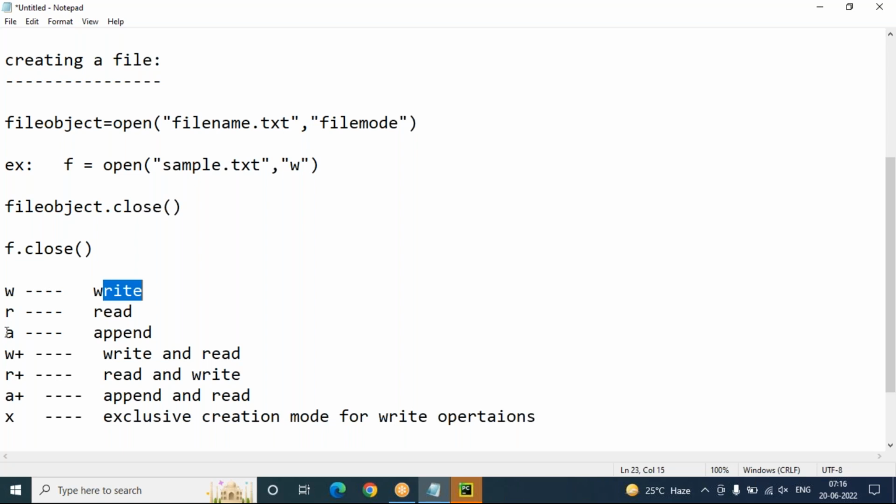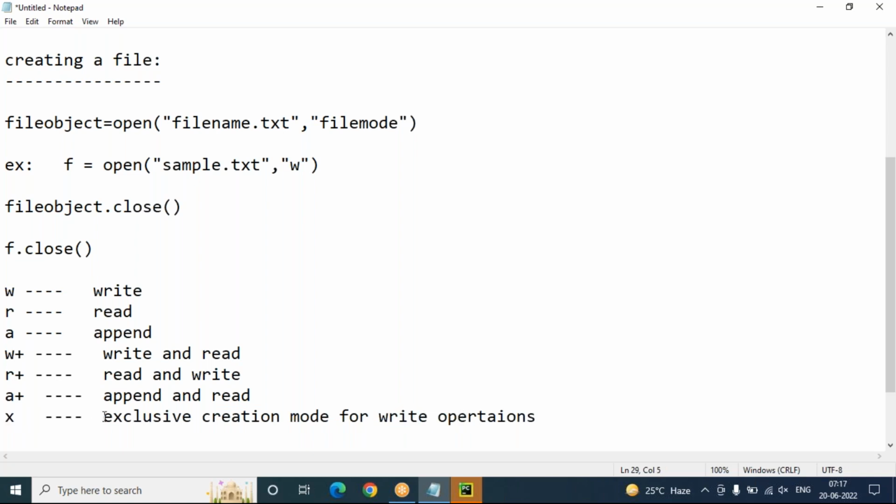W mode, write mode, is to store the data. R means read mode, to retrieve the data from the file. A mode means append, adding. W plus means write and read. R plus means read and write. A plus means append and read. X means exclusive creation mode for write operations.